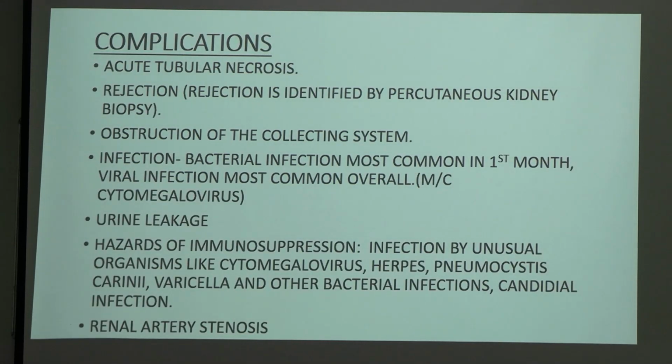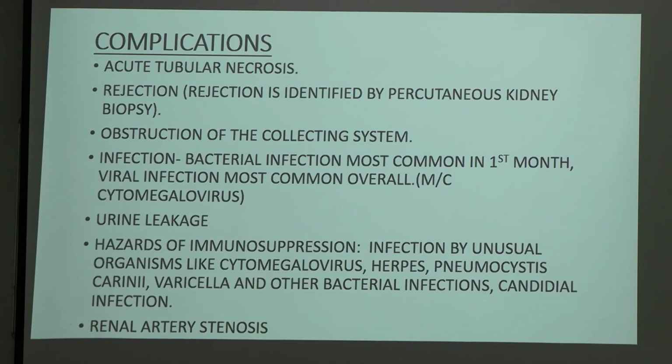So what are the complications? Complications of renal transplantation: acute tubular necrosis, rejection. Rejection, how do you identify it? It is identified by percutaneous kidney biopsy. Then obstruction of the collecting system. What do you mean by collecting system? Yes, the renal pelvis and the bladder all come under the collecting system, if there is any obstruction in the system.